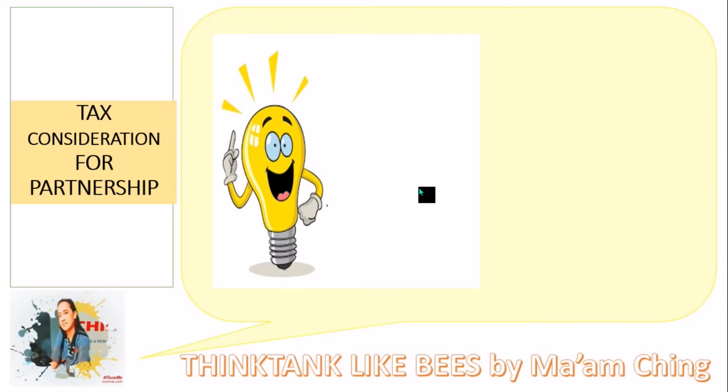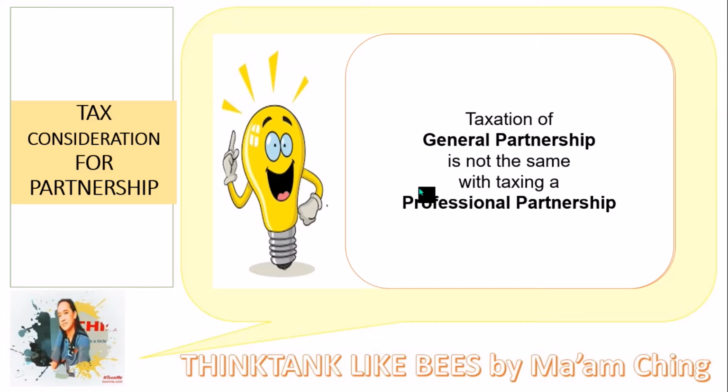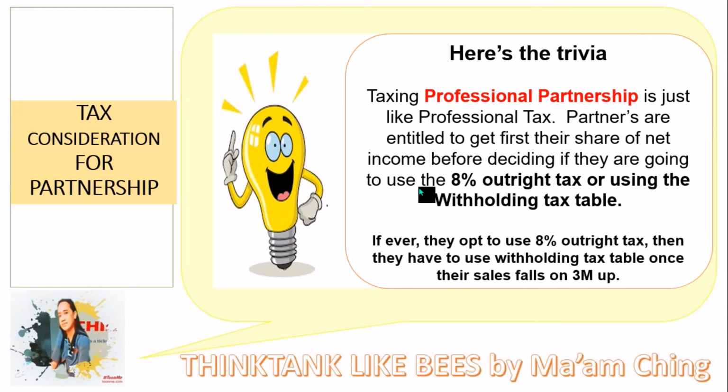So there are different tax considerations for partnership. You need to know first what kind of partnership it is. Taxation of a general partnership is not the same as taxing a professional partnership. So here's the trivia. Taxing a general partnership is just like corporate income tax, getting its 30% income tax. But after dividing the net income among partners, they need to pay 10% final tax to the BIR as part of their personal share. Okay?